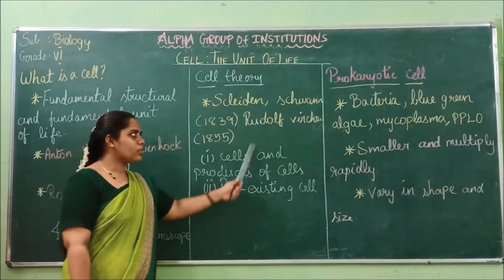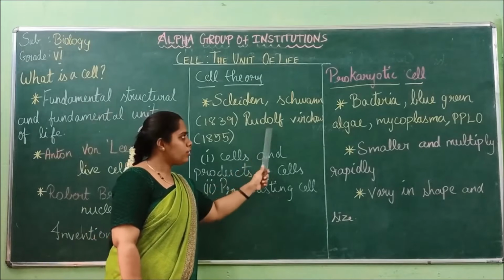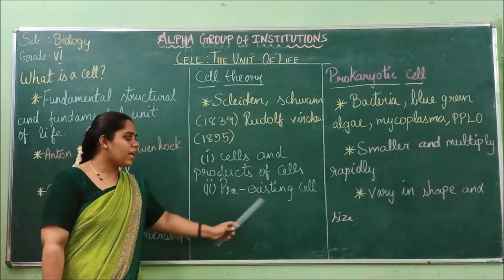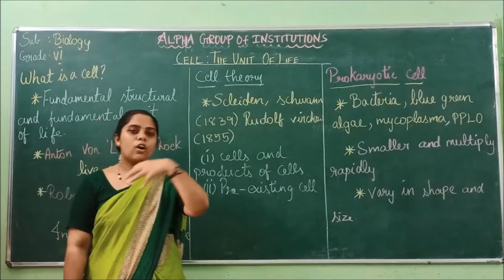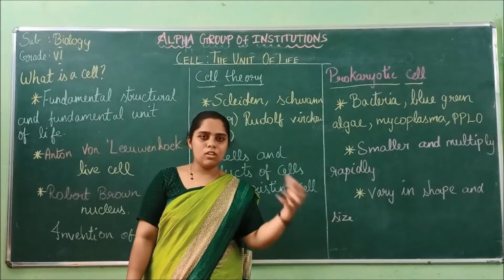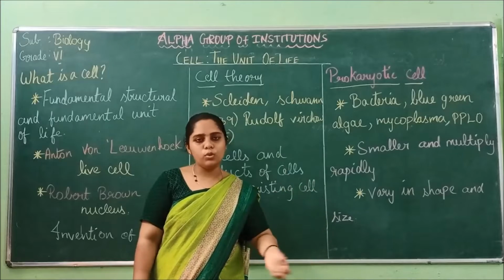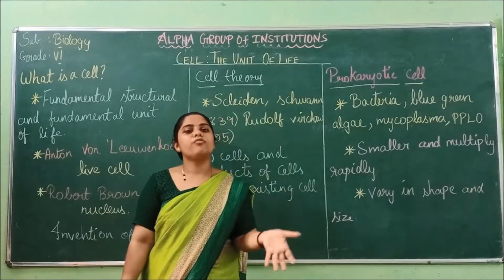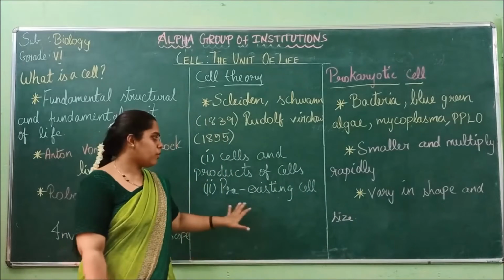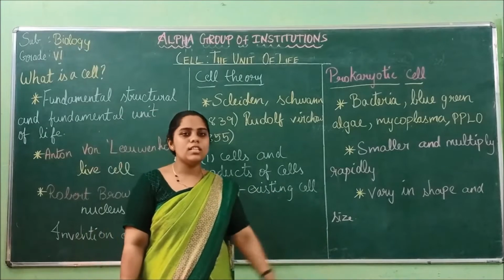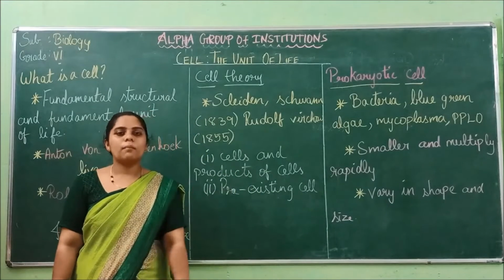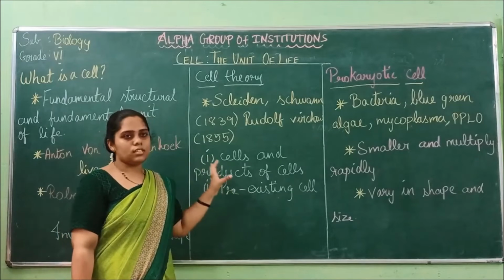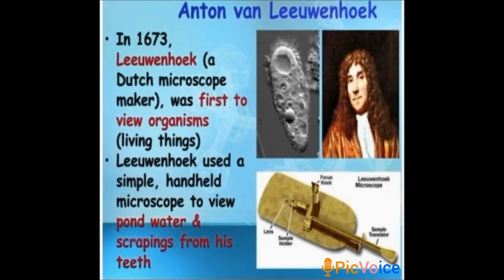So the second point was modified by whom? Rudolf Virchow. The pre-existing cell. So the cell was formed by an already existing cell. What does the already existing cell do? It divides to form new cells. So from all pre-existing cells, the cells were formed. So this was the theory about the cells, the cell theory.